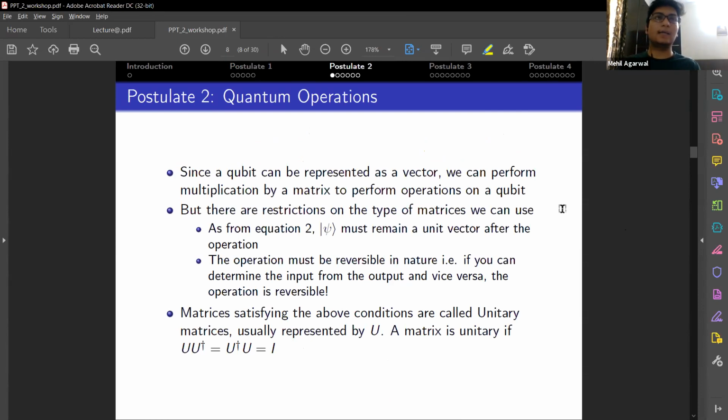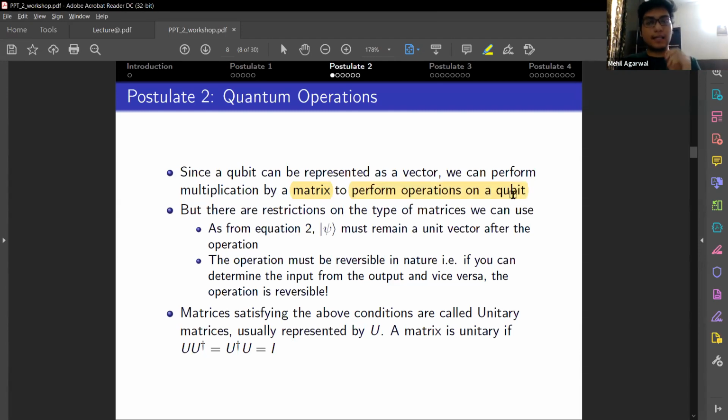We are able to apply various gates like AND, NOT, NOR gates to perform the operations we need. So what can we use to change the state of a vector? It's trivial to understand that we can use a matrix to change the state of that vector by multiplying it, and this in turn translates to performing operations on a qubit.